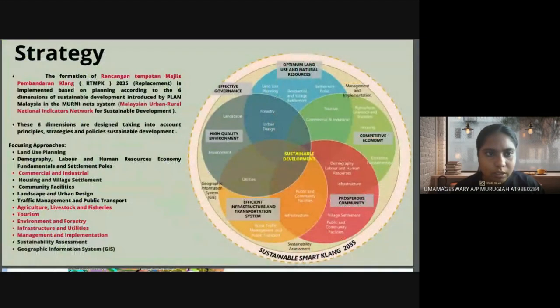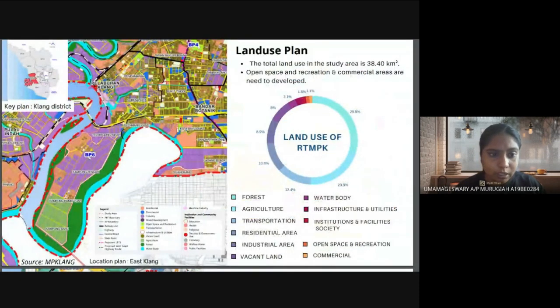So next, Rancangan Tempatan Majlis Perbandaran Klang (RTMPK) proposes six dimensions of strategies, and this diagram shows the six strategies. These six strategies focus on the policy of sustainable development, which covers some of the approaches for my study area: commercial and industrial, agriculture, livestock and fisheries, tourism, environment and forestry, infrastructure and utilities, and management and implementation. So next, for the land use plan, the focus areas are land use, open space, recreation, and commercial areas that need to be developed for my study area.